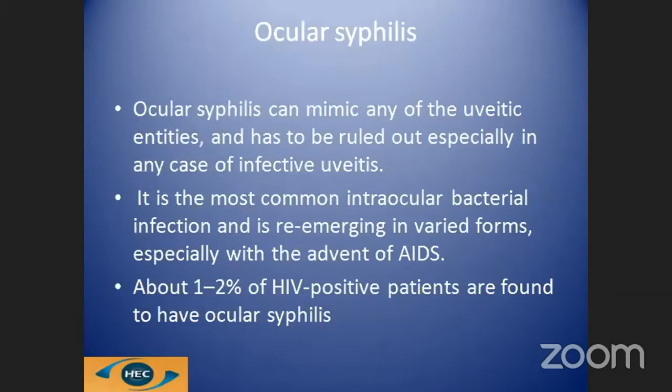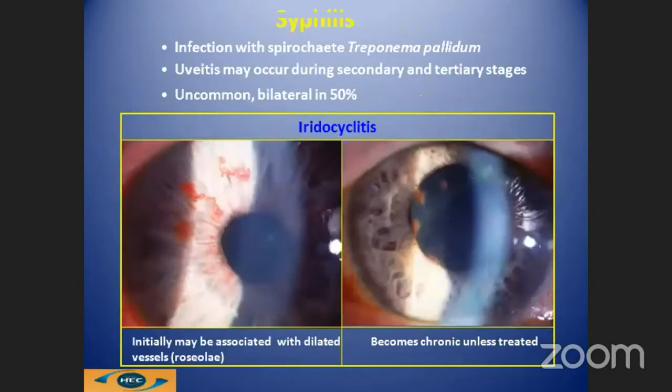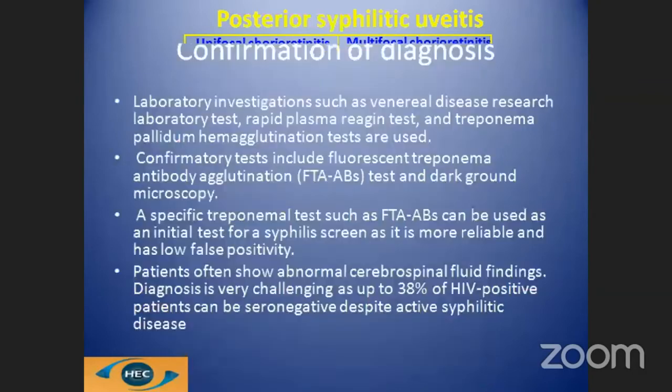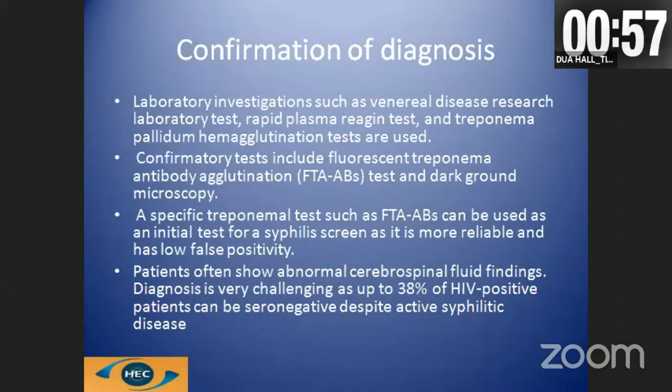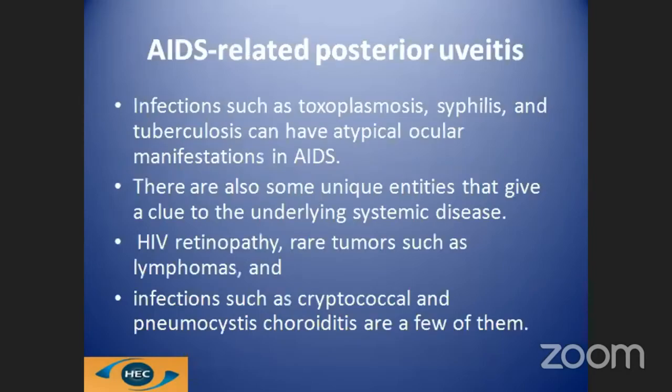Syphilis again is a big mimicker, and it can present as a chorioretinitis, neuroretinitis, salt-and-pepper retinopathy, or optic neuritis. Anterior segment findings basically show the presence of roseola, and in the posterior segment, one can see the presence of choroidal granuloma in the posterior pole. It may present as RP changes, a salt-and-pepper-like appearance, and confirmatory diagnosis is by Treponema pallidum hemagglutination test, and it should be treated with long-term penicillin.